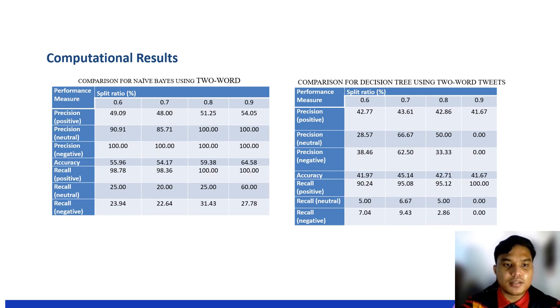It also achieved 100% precision in predicting neutral tweets at a split ratio of 0.8 and 0.9, despite high precision at a split ratio of 0.6 and 0.7. Overall, it shows that the naive Bayes classifier is more reliable in classifying negative and neutral tweets. However, the high precision is probably because of the small number of tweets.